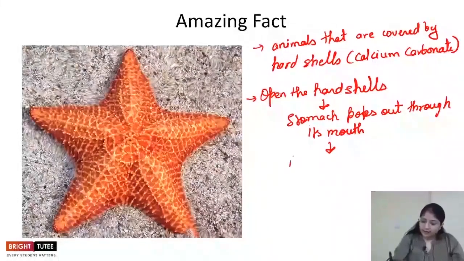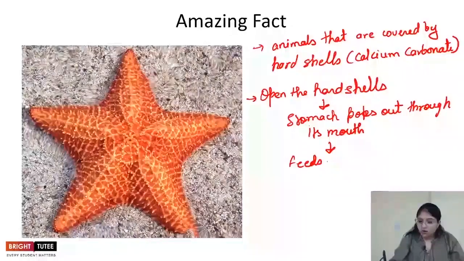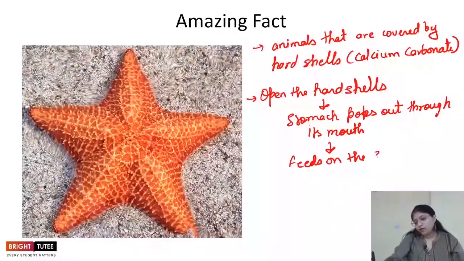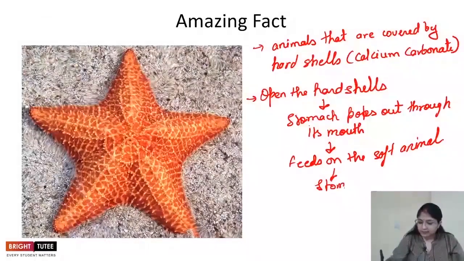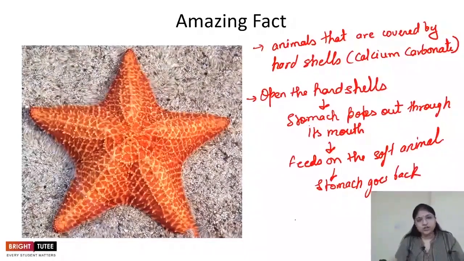So it feeds on the soft animal present inside the hard shell. Once it has eaten the soft animal, the stomach goes back into the body and the process of digestion starts, right?